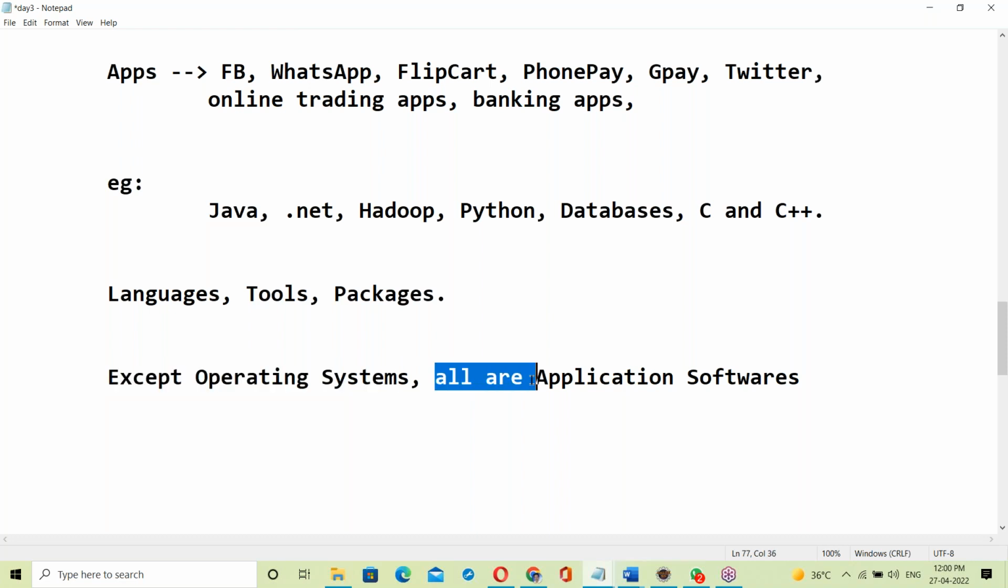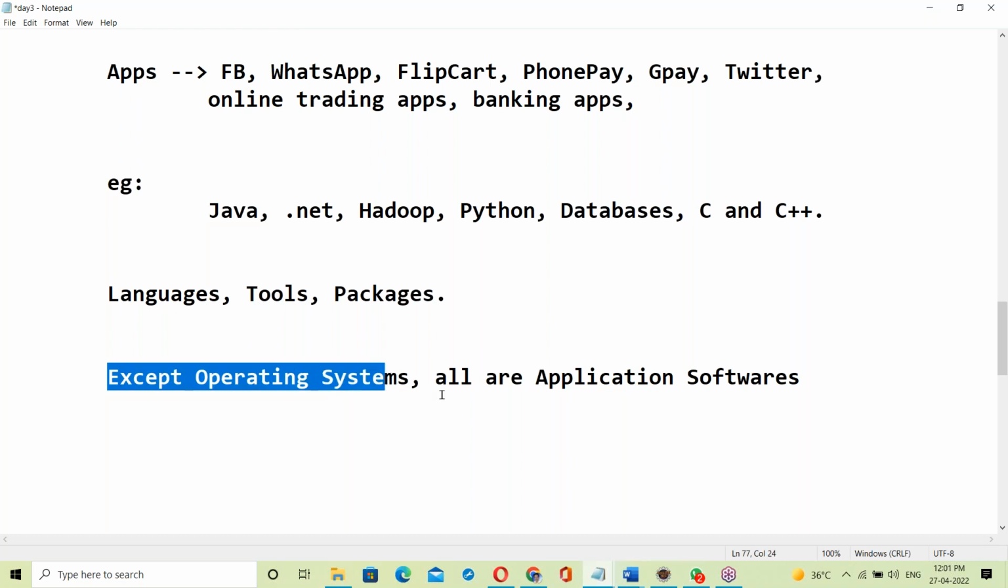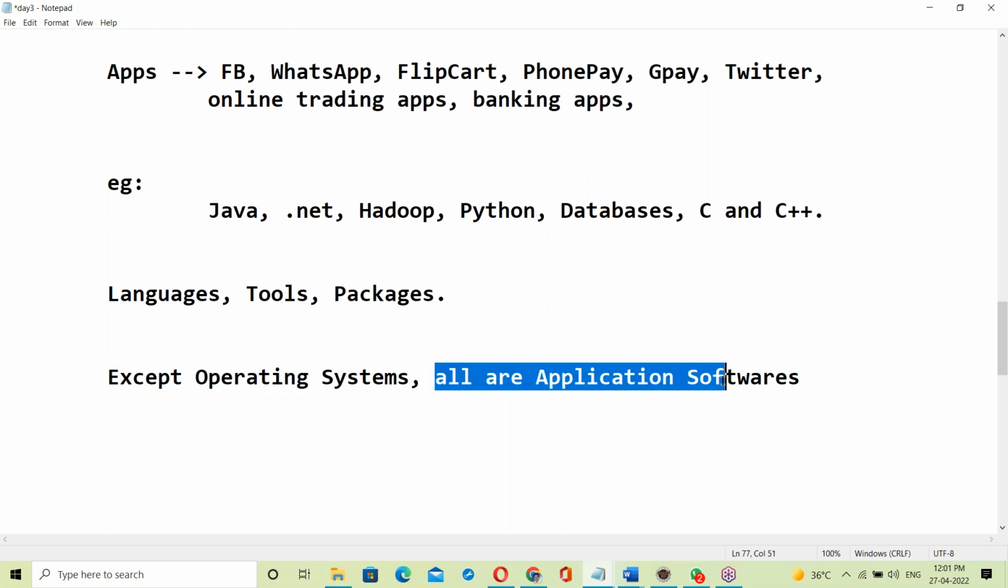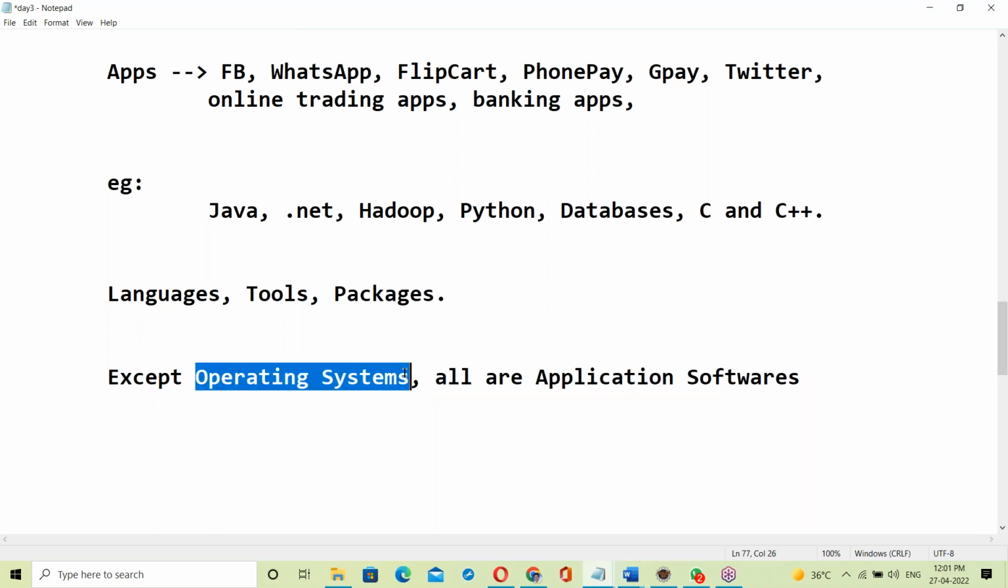Clear? Now, the simple conclusion: except OS, all are application software. Nowadays we are using many technologies, and all of these technologies come under application software. Except operating systems, everything is application software.